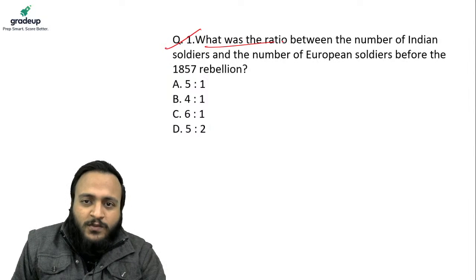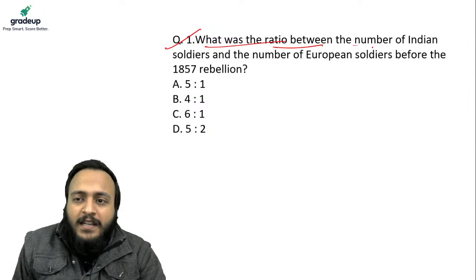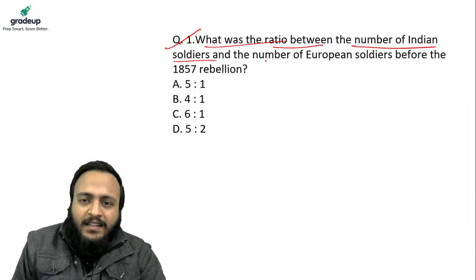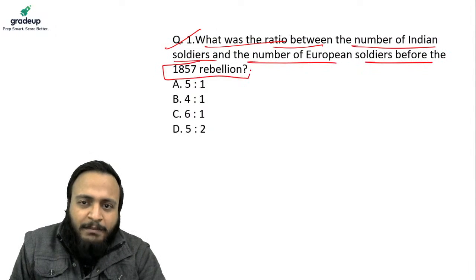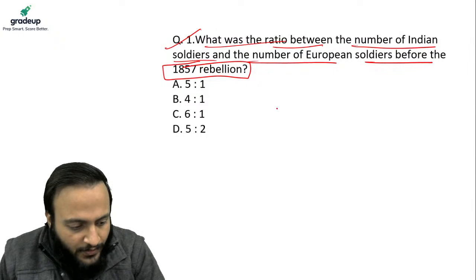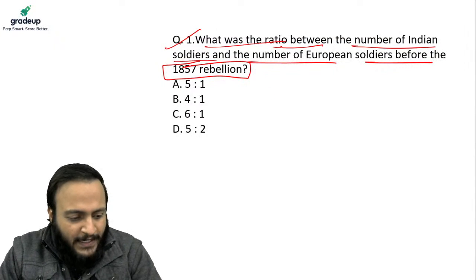This first question says, what was the ratio between the number of Indian soldiers and the number of the European soldiers before the 1857 rebellion? Let's see how many more people can answer it.